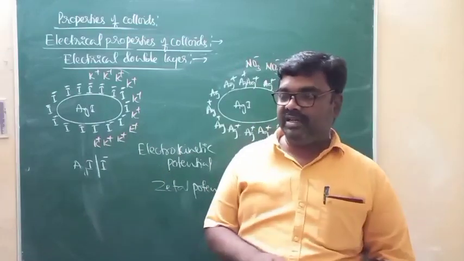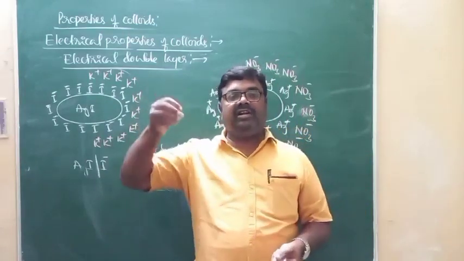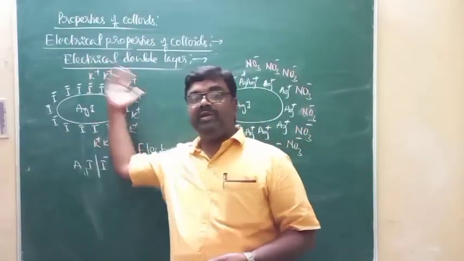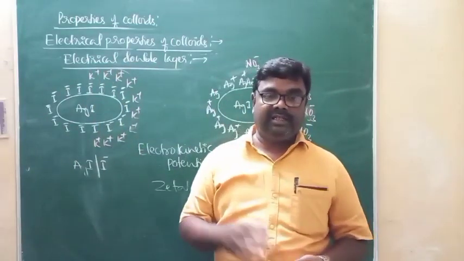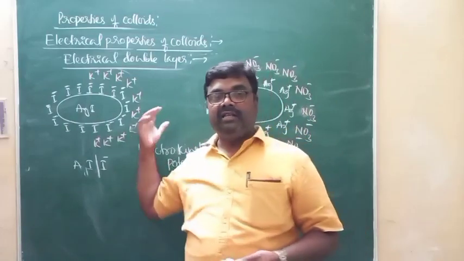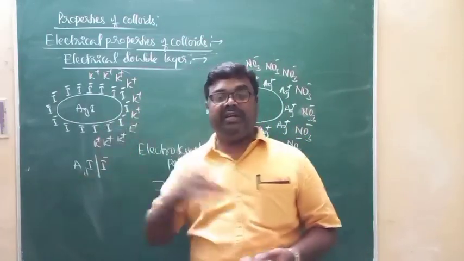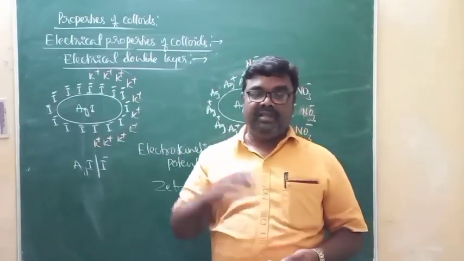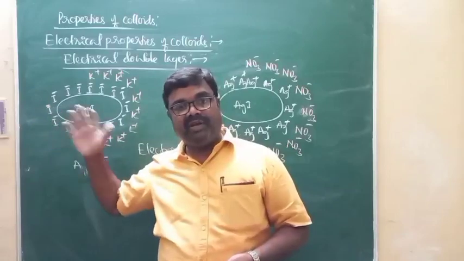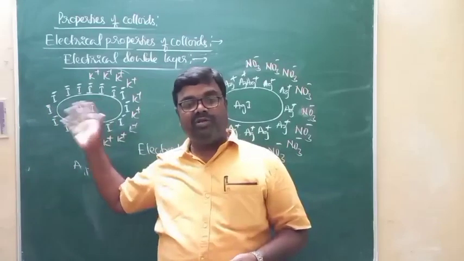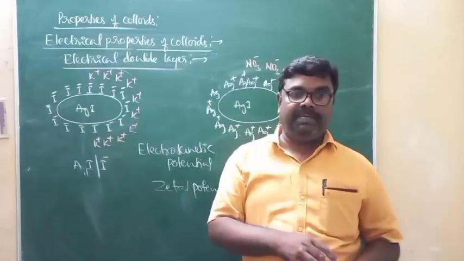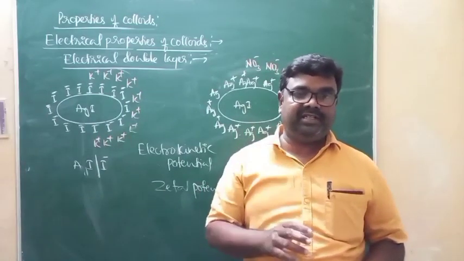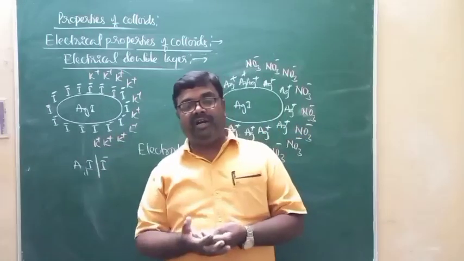Now just imagine if I add excess electrolytes to the colloidal solution, the charges over the dispersed phase particles will be neutralized. Thereby the zeta potential and the repulsive forces among the colloidal particles will be decreased when excess electrolyte is added. The charges over the colloidal particles will be completely neutralized due to the presence of ions in the electrolytic solution, and at the same time the repulsive forces between the colloidal particles will decrease. That results in aggregation of colloidal particles.